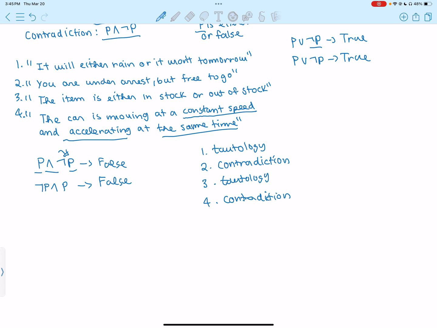Also, if we are accelerating, we can't be going at a constant speed. And the reverse is also true: if we're going at a constant speed, we cannot be accelerating.